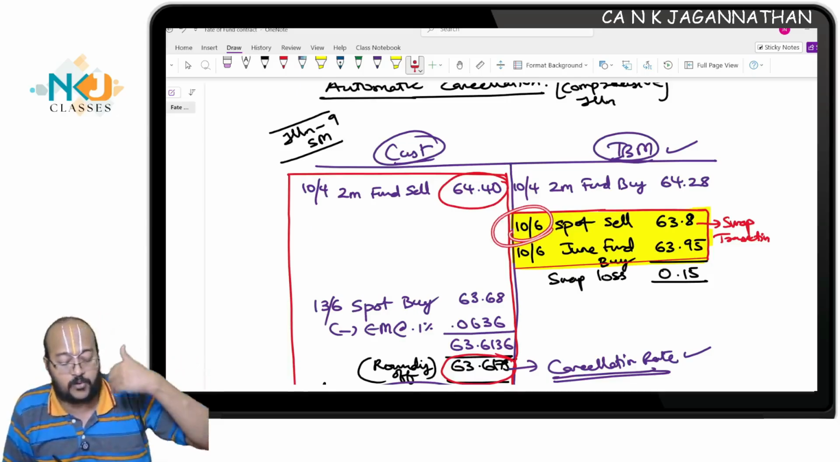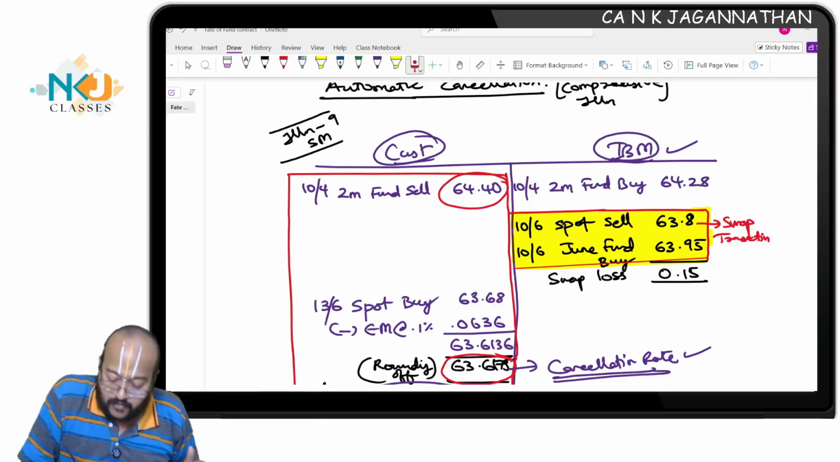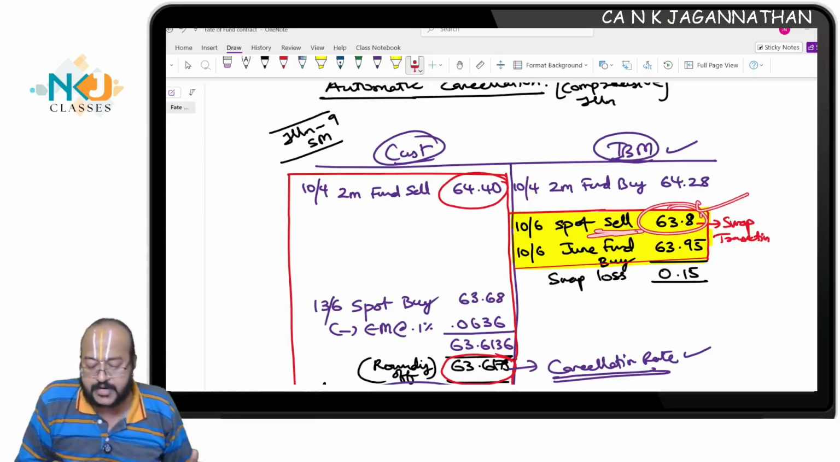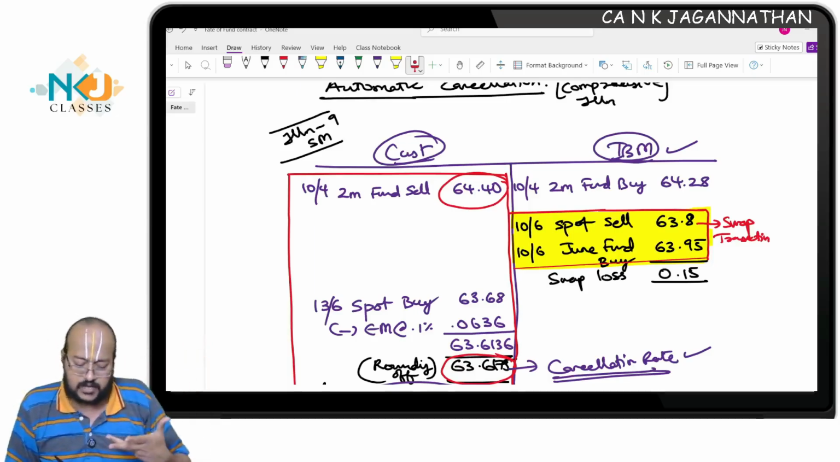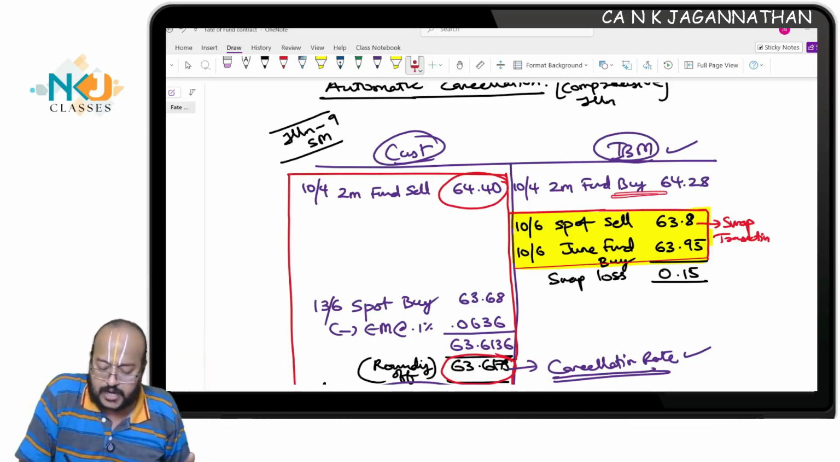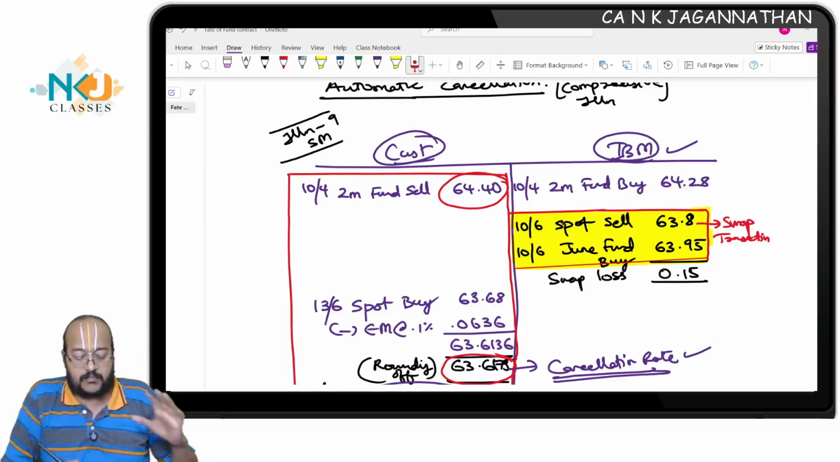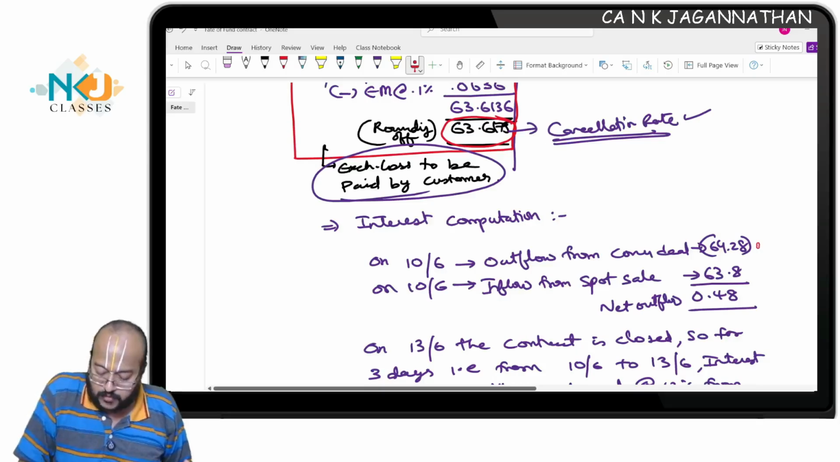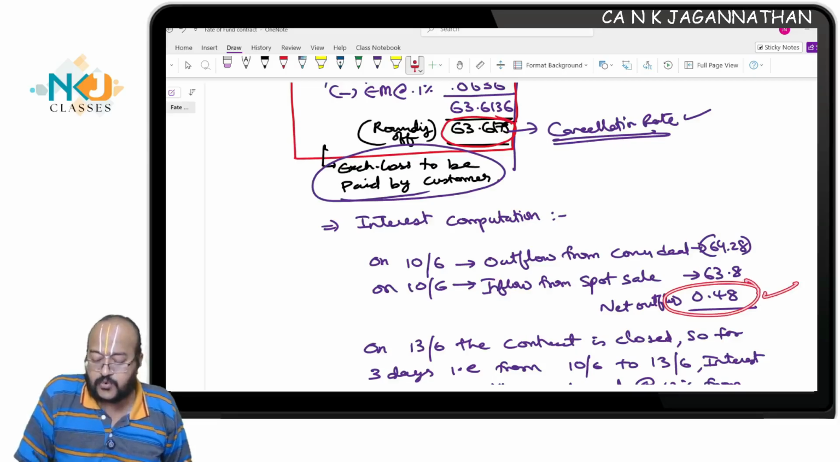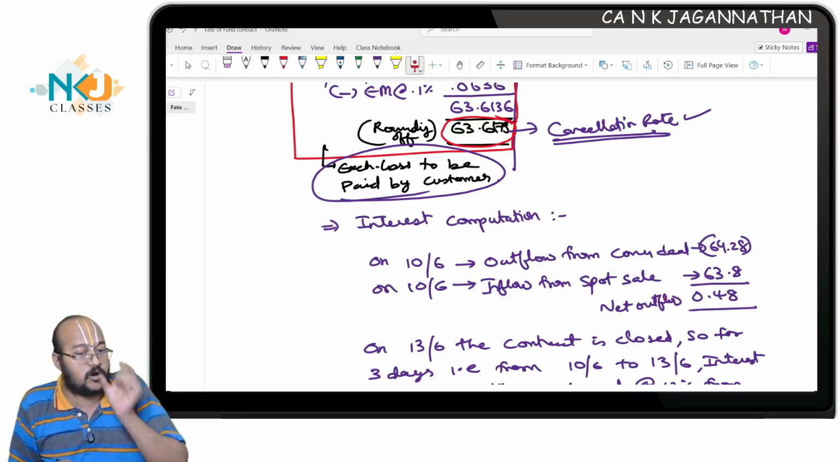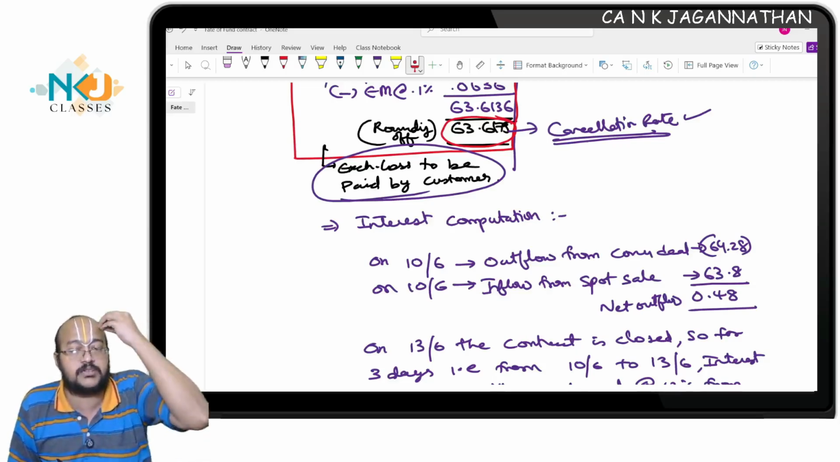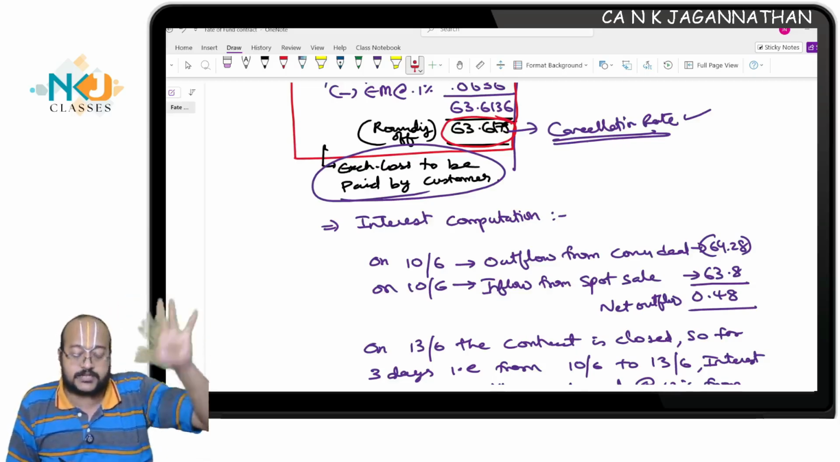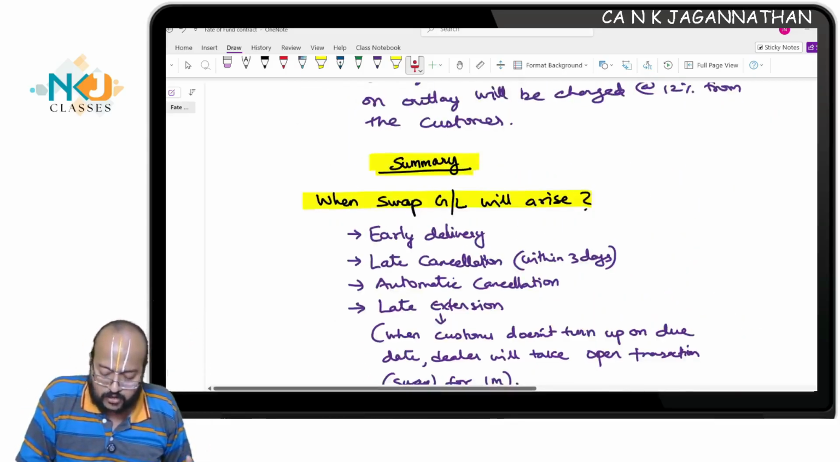On 10th June, I am required to pay 64.28, and while selling, I only get 63.8, which means I pay more than what I get. So because of you only, I bought at 64.28 and sold at 63.8. Hence my capital is locked up. That differential amount, if you see the 64.28, 63.8 is the inflow. The differential net outflow is 0.48. This much per dollar, my money is getting blocked in the market because of you. For that, I will charge interest. So 0.48 into $2 lakh.